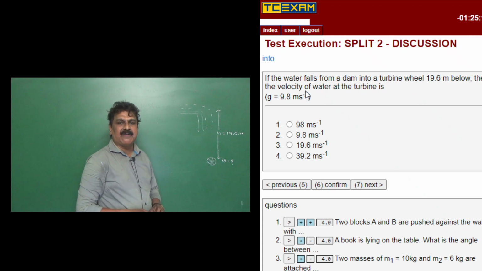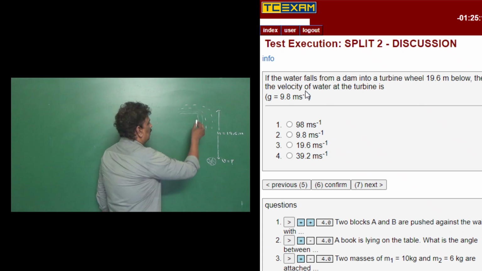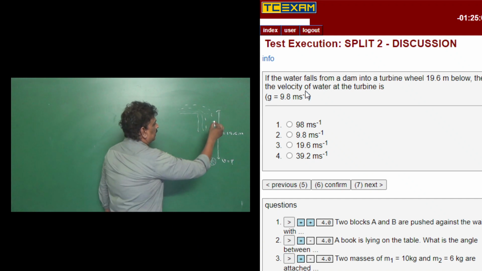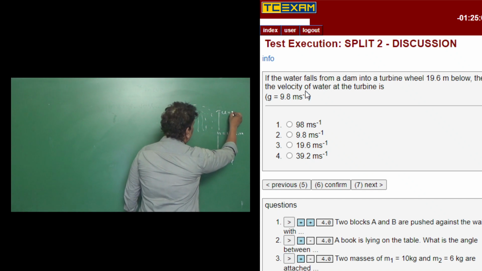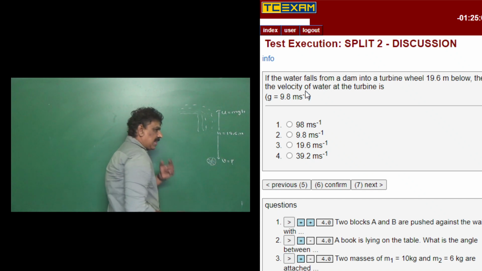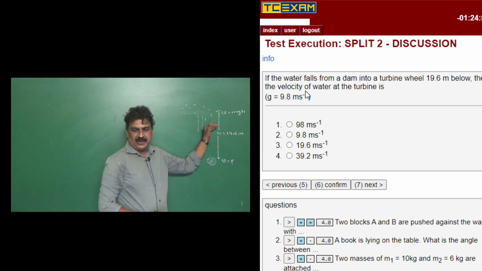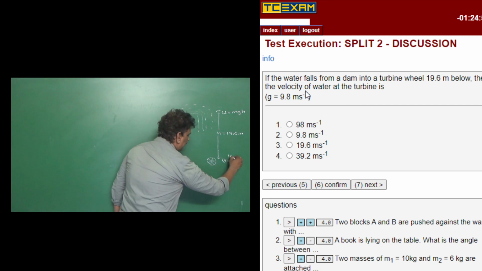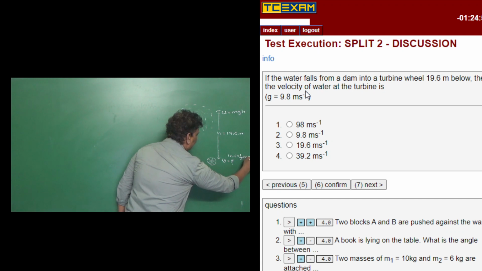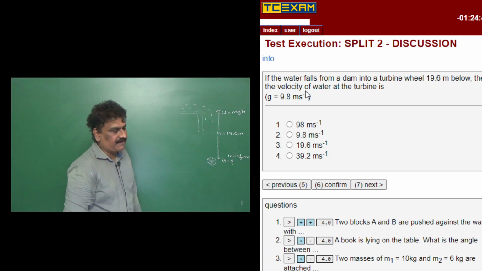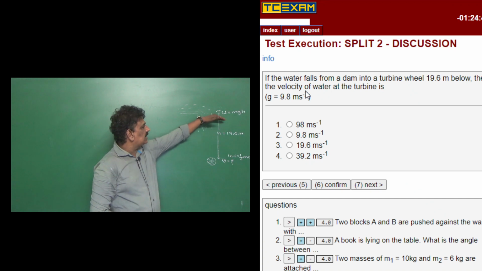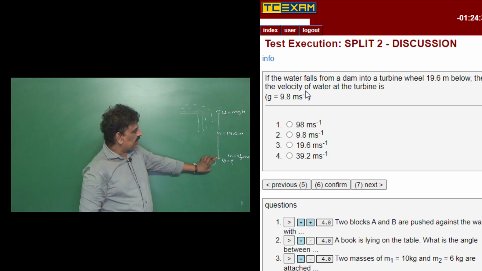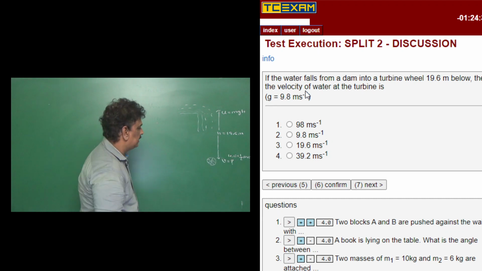Now according to the law of conservation of energy, at the top of the falls, that water has a potential energy equal to mgh. As it falls down, the potential energy decreases and the kinetic energy increases. So at the turbine, the kinetic energy is equal to half mv square. According to the law of conservation of energy, energy can neither be created nor destroyed. Here potential energy is maximum, kinetic energy is 0. Here kinetic energy is maximum, potential energy is 0.